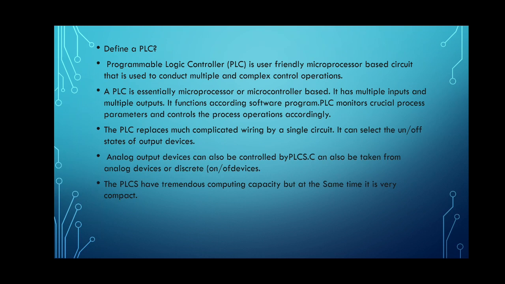But the main problem with the relays was that the wiring was complicated and bulky, and if some fault occurred in the circuit or in the process, it was very difficult to check all the complicated wirings, find the fault and repair it. If the process is lengthy, thousands of relays are required to control the process. So in order to replace these relays, the PLC was developed.